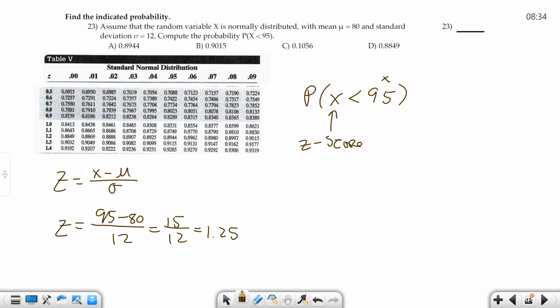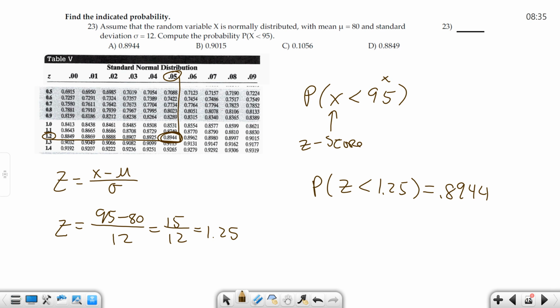So then, if that's 1.25, I'm looking at 1.25. So here's 1.2, and I got to go over here to 0.05, right? I got to go where they meet up. So it's this number right here, right? 1.25, so 0.8944. So this is going to be the probability that Z is less than 1.25 is 0.8944.